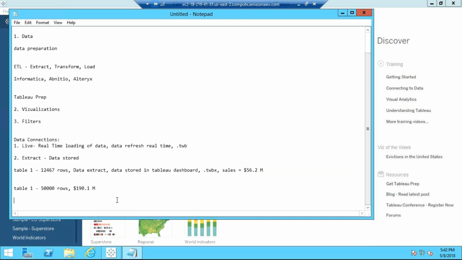Do you know dimension and measures? What is dimension? What is measures? I have a general idea, but I don't know very specifically. Yeah, general idea. Okay. What is dimension? What is measures? This is one question people might ask in interviews.